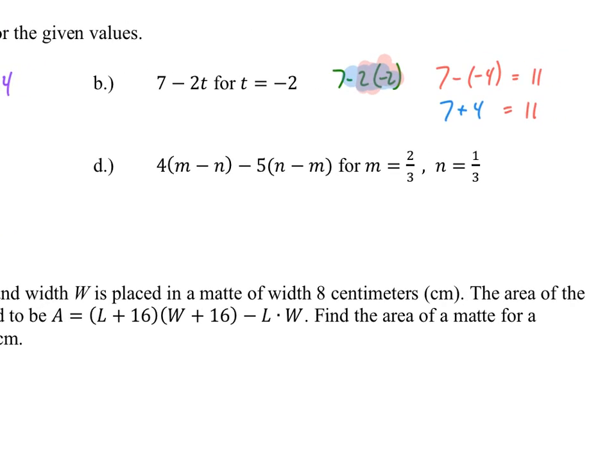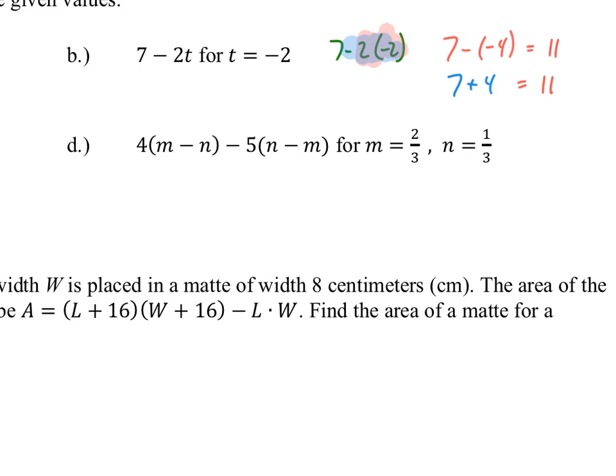All right, last one of these, some fractions now. So I got 4m minus n times 5n minus m. So watch out with the order there. So I got 4, parenthesis, m is 2/3, minus n, which is 1/3. Ooh, close the big set. Times 5 n, so 1/3, minus 2/3.